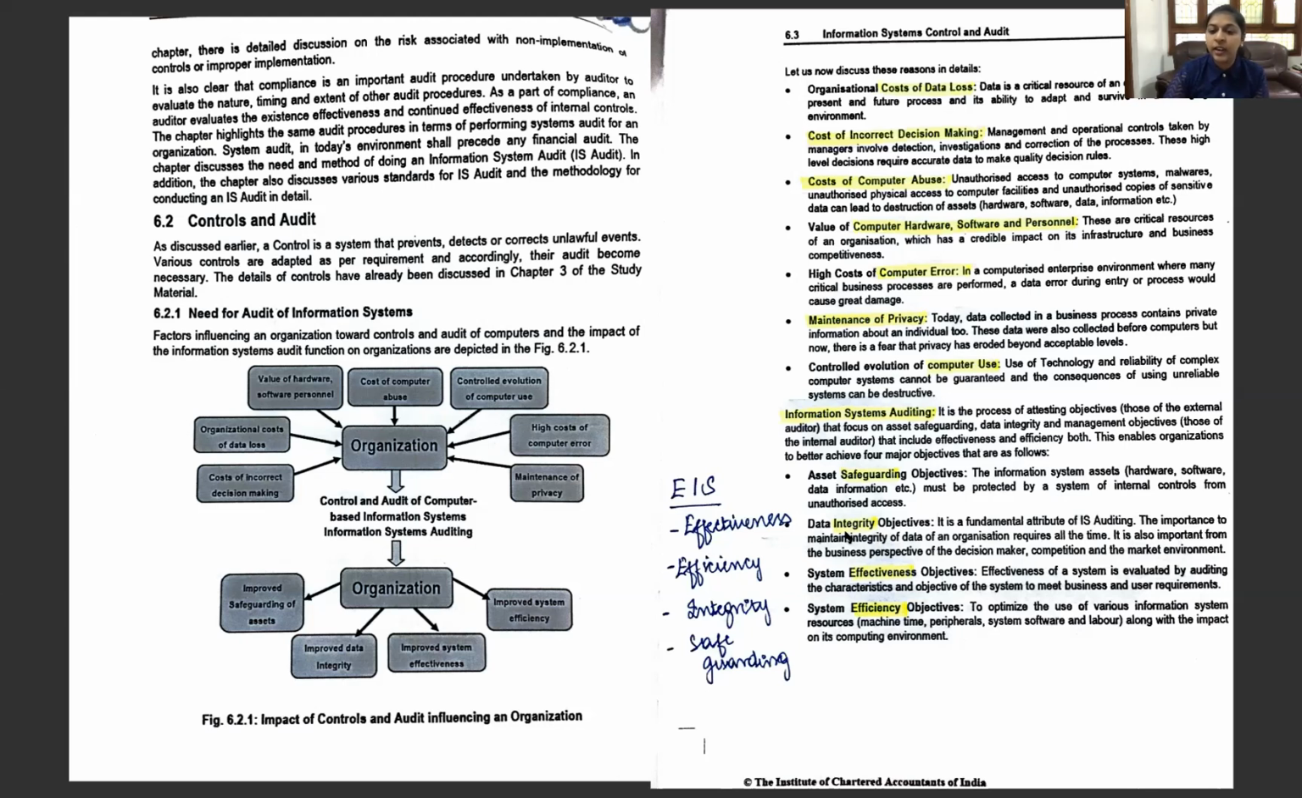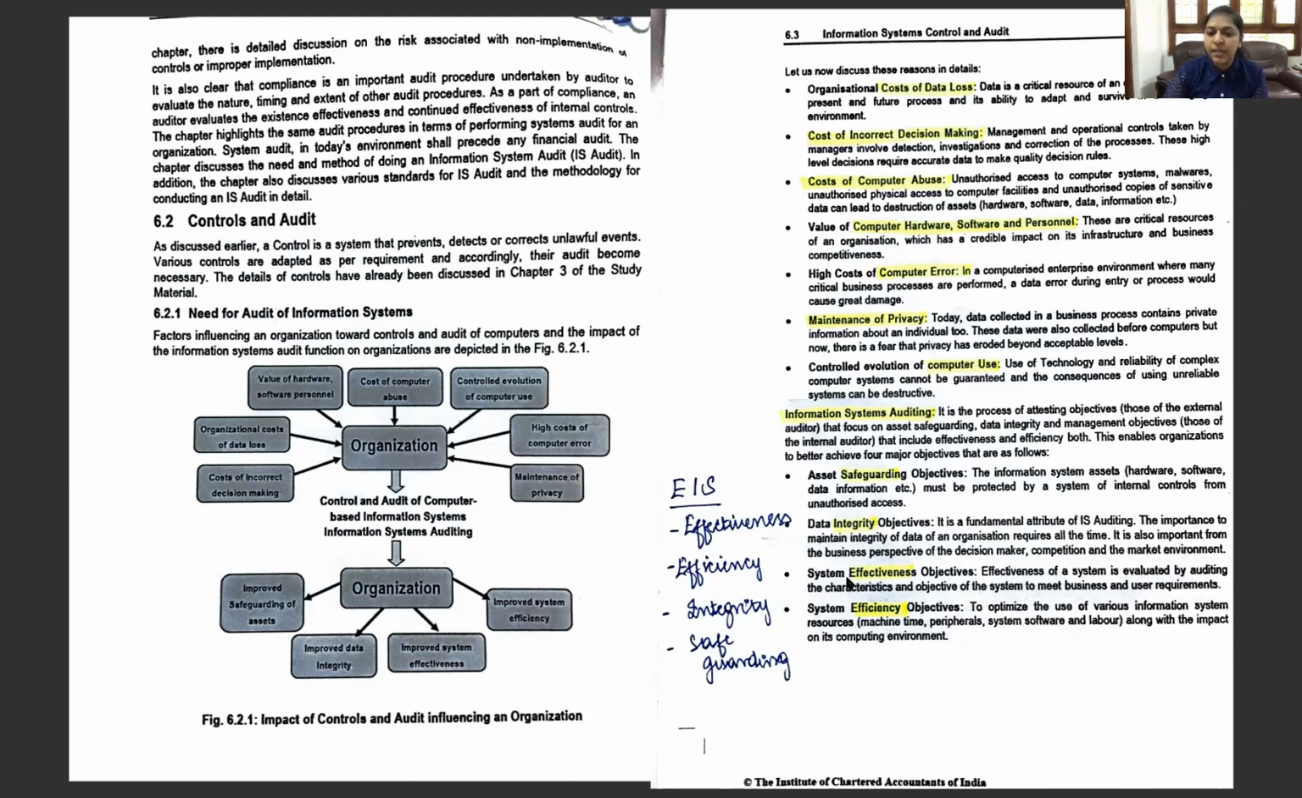Next is the data integrity. What does integrity mean? That it is correct, complete, and accurate. That is what integrity means. So data integrity. Why should it be maintained? Because only then we can give a correct decision making.